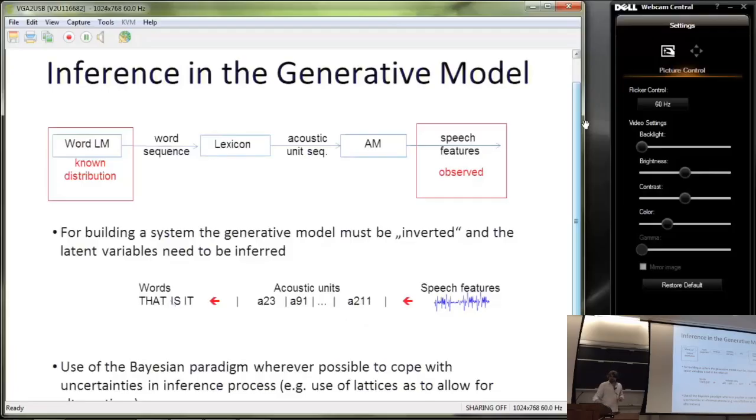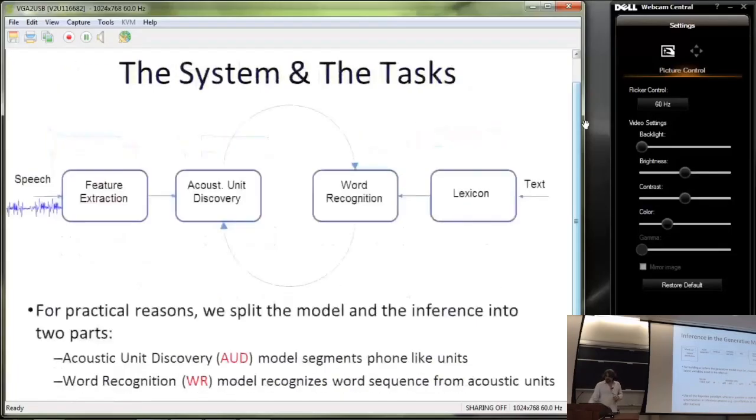And here it looks like this: we get some model that takes speech, and this gives us a sequence of acoustic units, and that gives us some sequence of words. But since we deal with a Bayesian model, we try to take into account the uncertainty. So from speech we eventually generate some lattices of acoustic units, which would tell us something about the uncertainty of the acoustic units, and then we apply the next model, and we try to derive from the lattices and from all the possible hypotheses of the acoustic units what possible word sequence we could get, and so on. You will hear about the actual models later on.